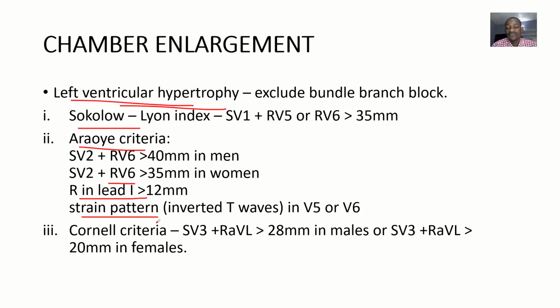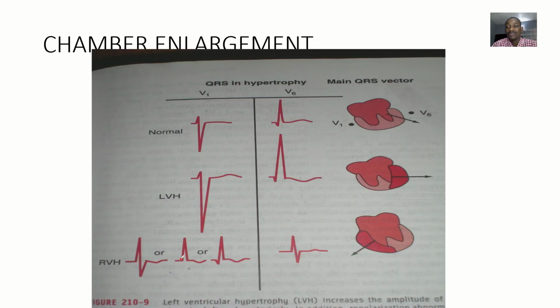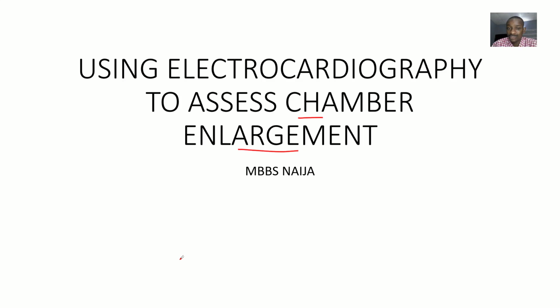Then the last criteria for detecting left ventricular hypertrophy is the Cornell criteria, where if you are adding the S in V3 and the R in aVL, it is giving you more than 28 millimeters in males, or if you are adding the S in V3 and R in aVL, it is more than 20 millimeters in females, right? So I think these are possible ways in which you can use the ECG to assess for heart chamber enlargement, right?